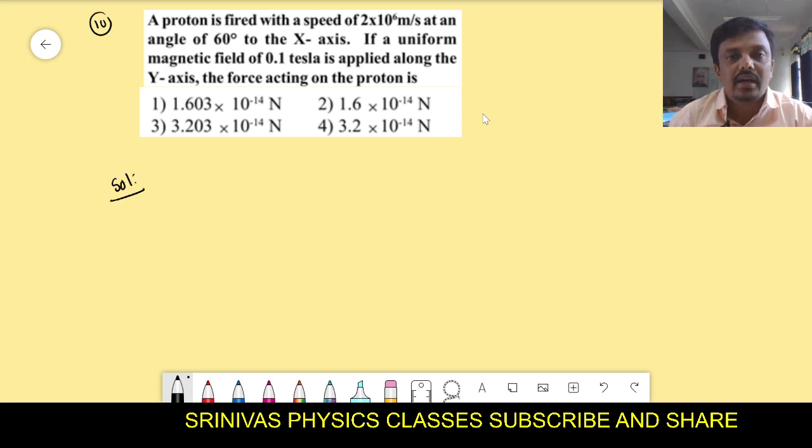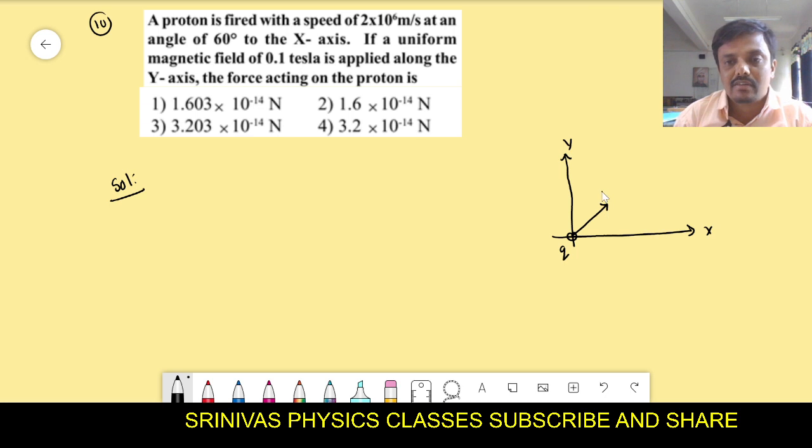A proton is fired with speed 2 into 10 to the power of 6 meter per second at an angle of 60 degree to the x-axis. Okay, we should draw the diagram. This is the x-axis, this is the y-axis. This is a proton of charge q. It is projected with some speed v at an angle 60 degree with the x-axis. And a uniform magnetic field 0.1 Tesla is applied along the y-axis. That proton is projected with velocity v at 60 degree with the x-axis, but the magnetic field is applied along the y-axis.